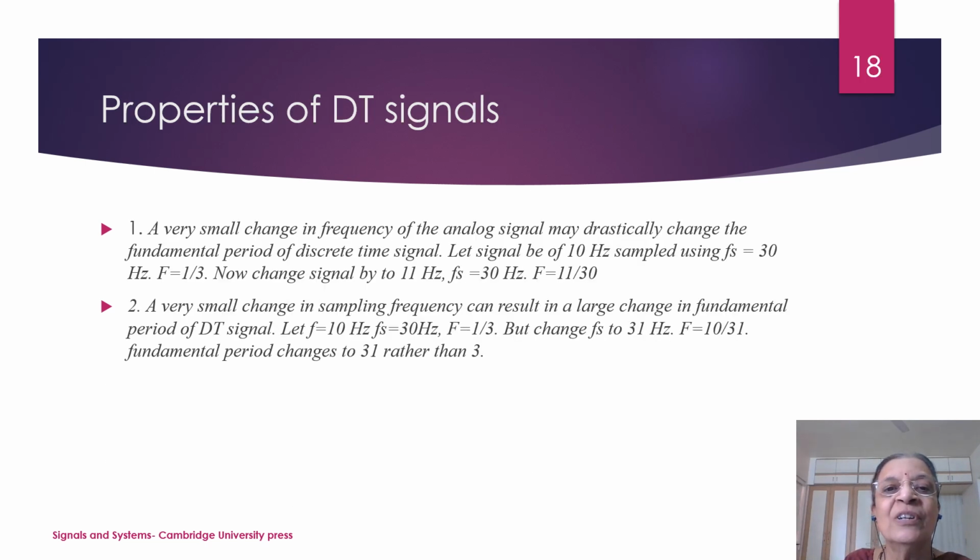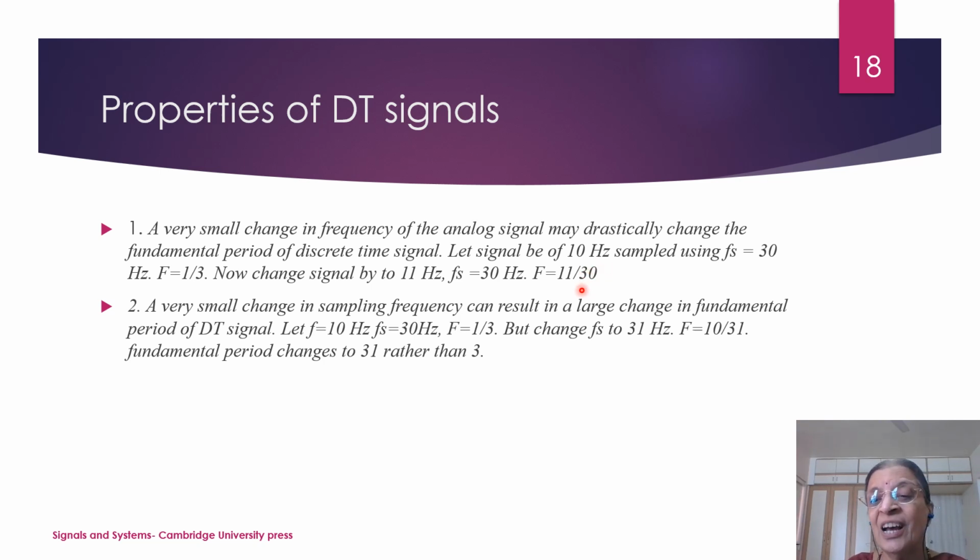So what are the periodicity properties of DT signals? What does it indicate? Suppose initially we are considering a 10 Hz signal and sampling it at 30 Hz, then the corresponding digital frequency is 1/3. So you can say the period is 3 in the digital domain. But if I now change the analog frequency to 11 Hz, with the sampling frequency again 30 Hz, I will get f equal to 11/30. So in this case, 30 is the period in the digital domain.